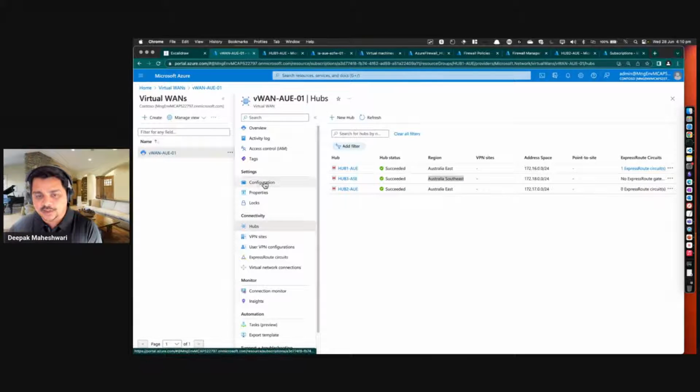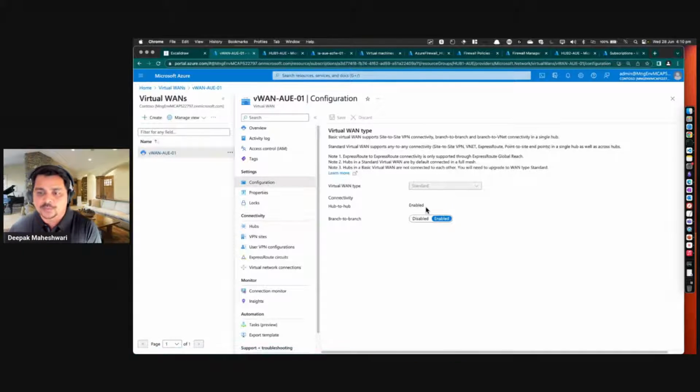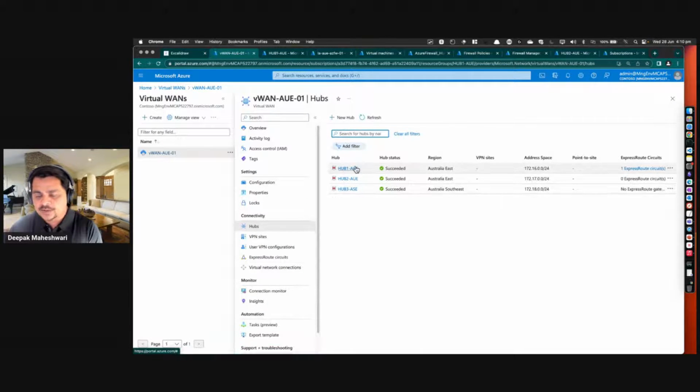If I look at the configuration of my hub, I have hub-to-hub network connectivity enabled, and I've also enabled branch-to-branch connectivity. So this is how it's configured. If I go back to my hub, this is something which represents a region.